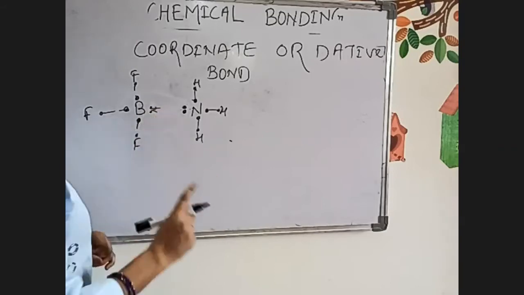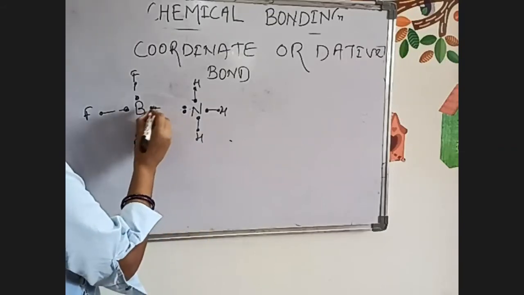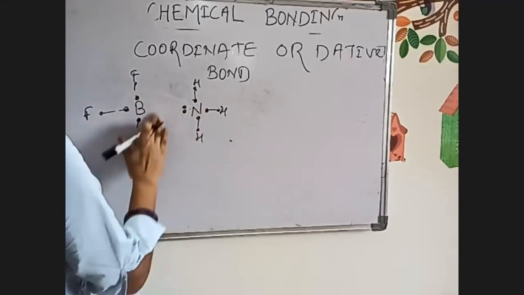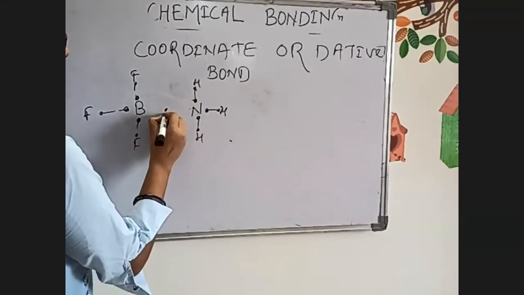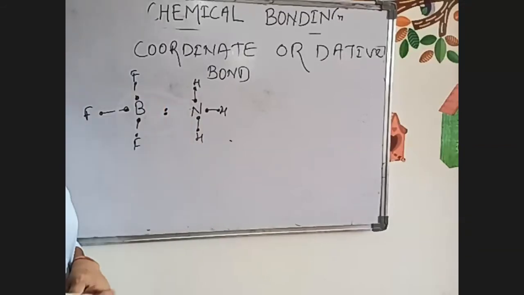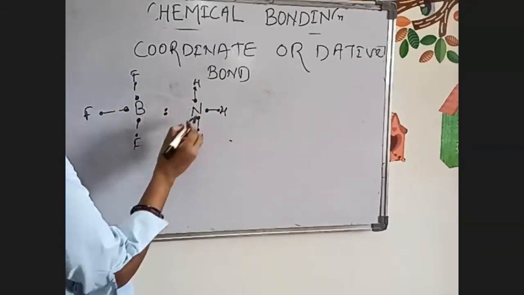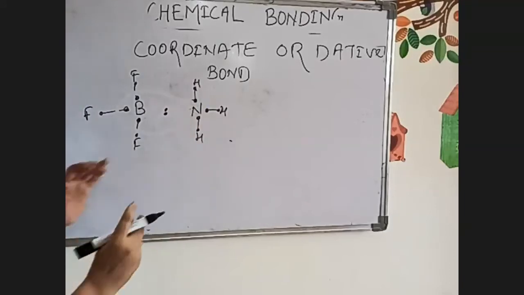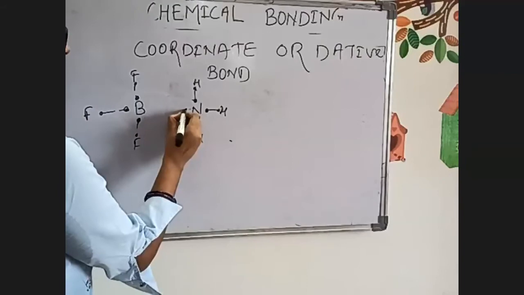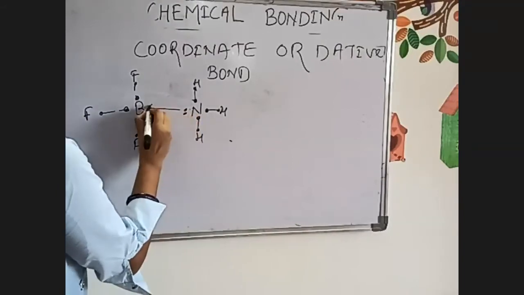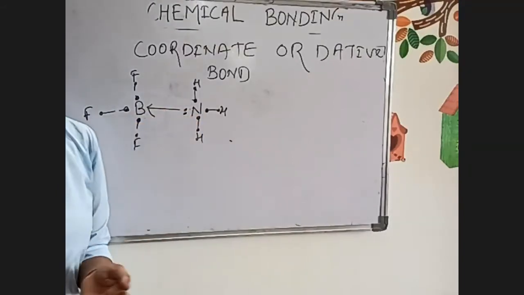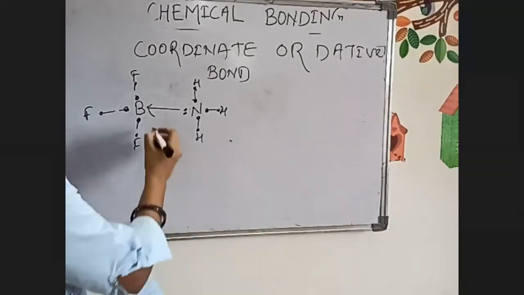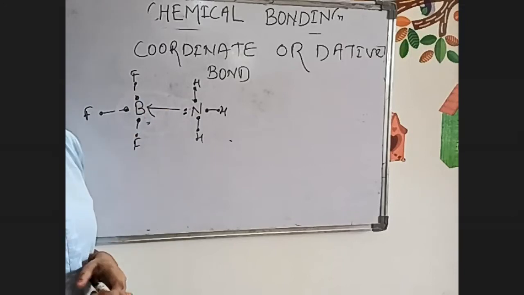So here it will be 8 for boron also and 8 for nitrogen also. So these two electrons will be written in the middle, and they will be counted for boron also, and for nitrogen also. This is called dative bond, and we show it with the help of an arrow. So whenever a dative bond or coordinate bond is there, you have to write it with the help of an arrow.